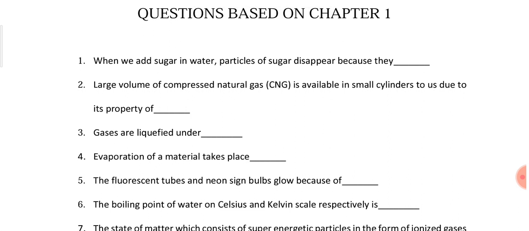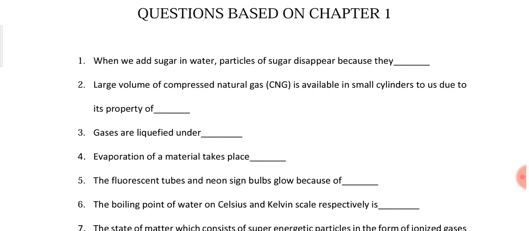Question number 1 is, when we add sugar in water, particles of sugar disappear because they occupy the space between the particles of water. This is the first point. The second point is, because the size of sugar particles are small. The third point is, because sugar particles are continuously moving. So all these 3 points are important.